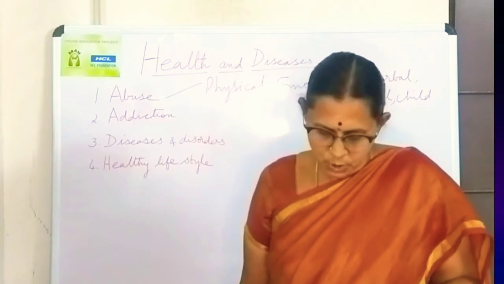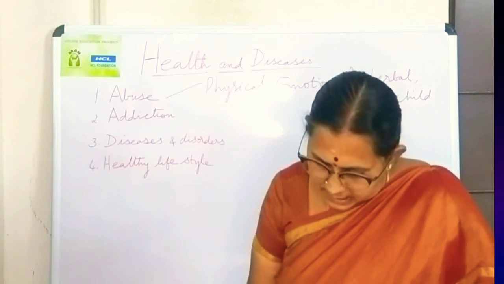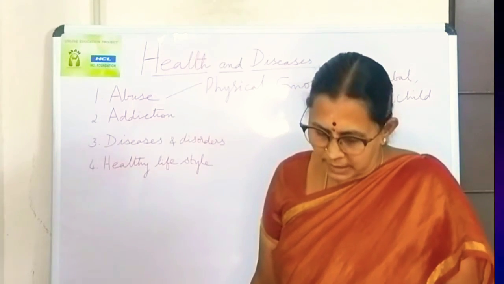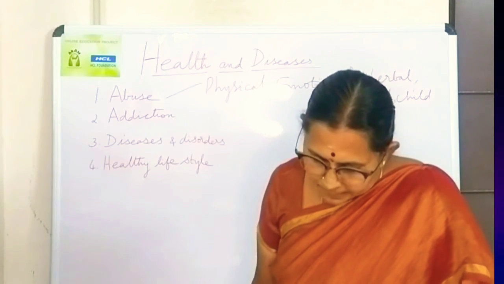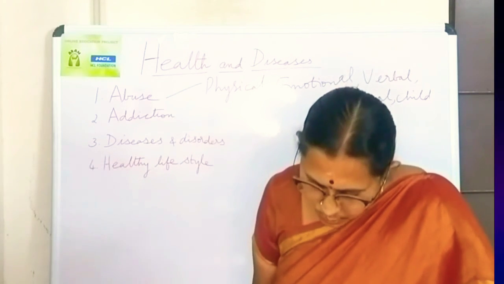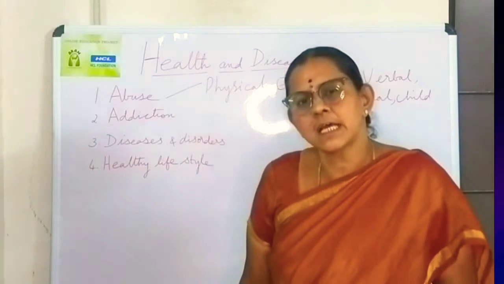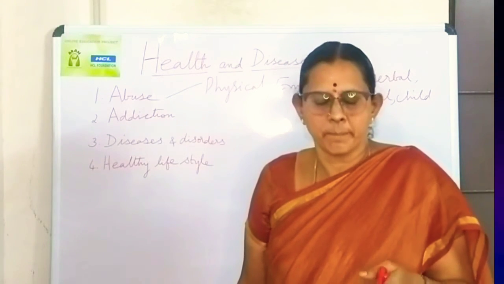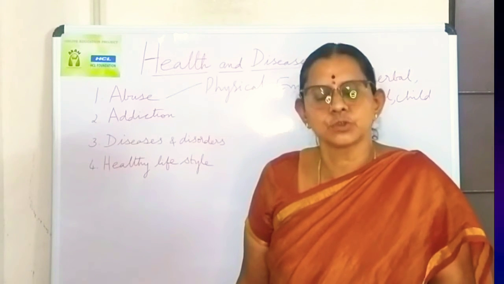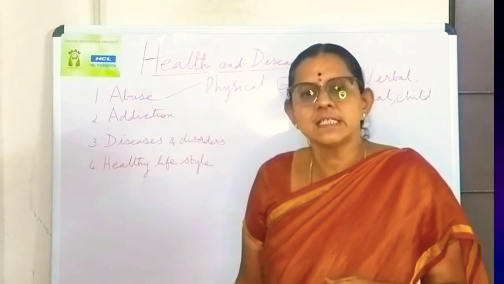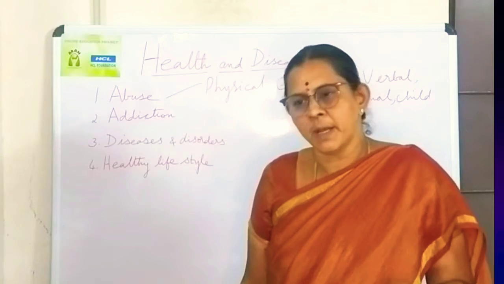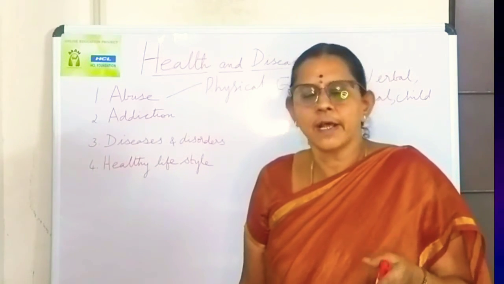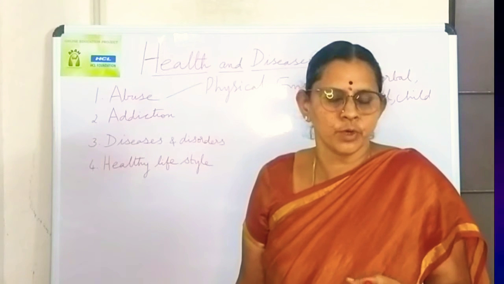Then child sexual abuse. Child sexual abuse is children of a small age being abused sexually, and this occurs even by members who are close to the family. It may be done by a member close to the family, or an unknown stranger may also be doing it.